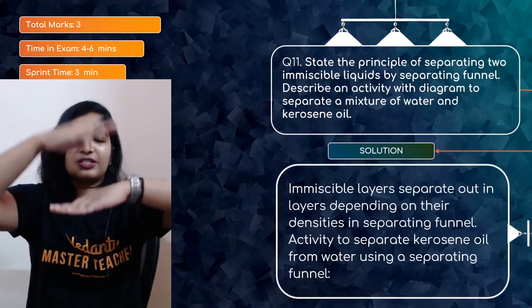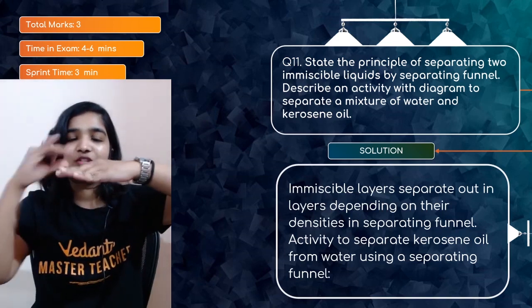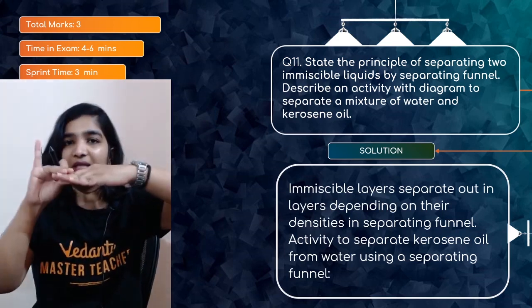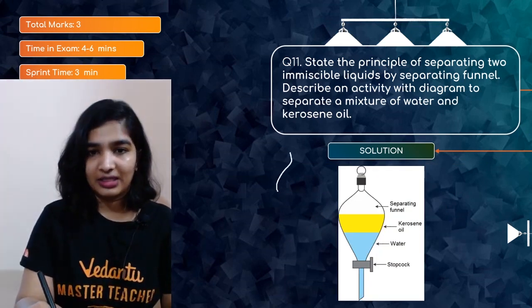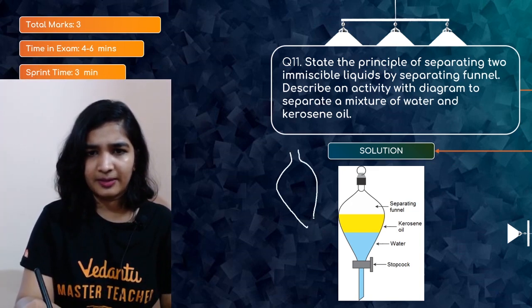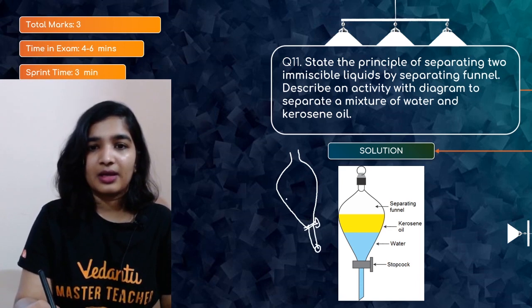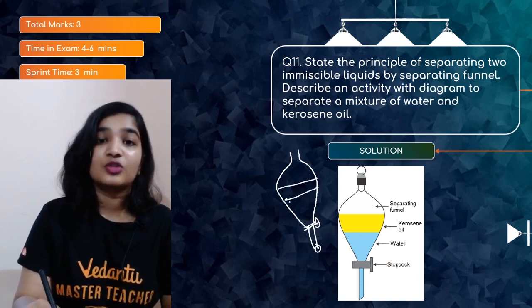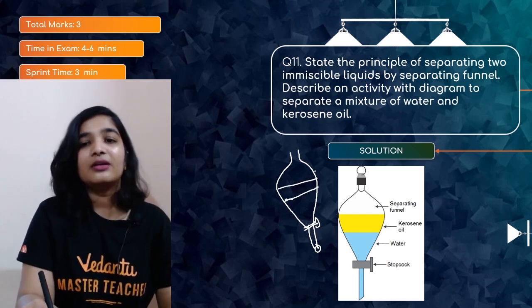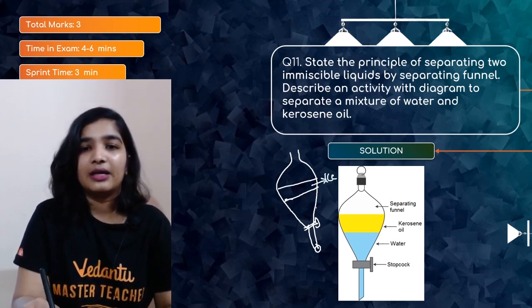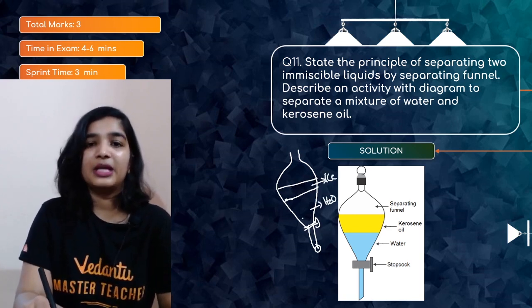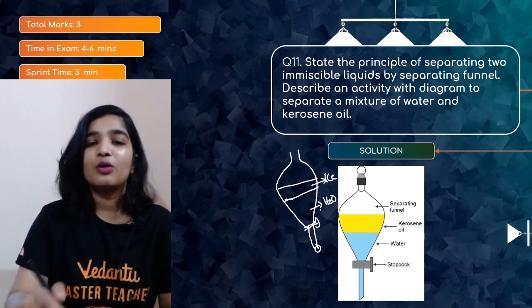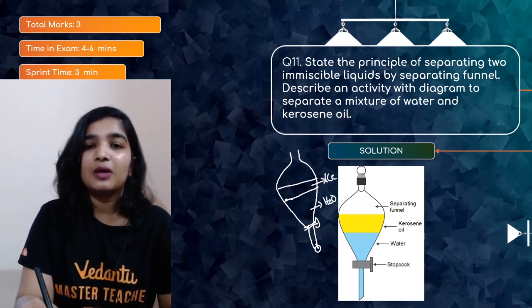The immiscible layers just separate out, and the layer separating the two liquids will be visible to you. So I'll just draw the separating funnel here. There will be a stopcock here, and which one is lighter? Yes, kerosene oil, so it will be here, and this is water. Because of the difference in their density, kerosene oil will be the top layer and water will be at the bottom. Once I open the stopcock, the water will start coming out.